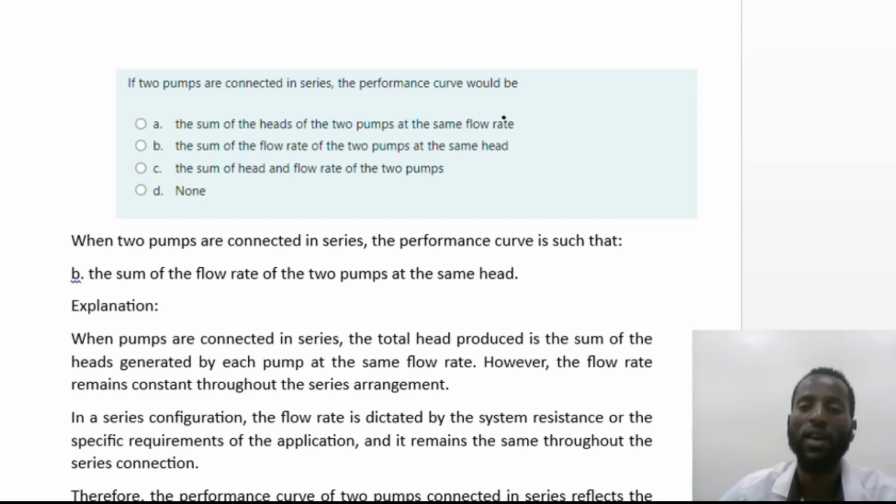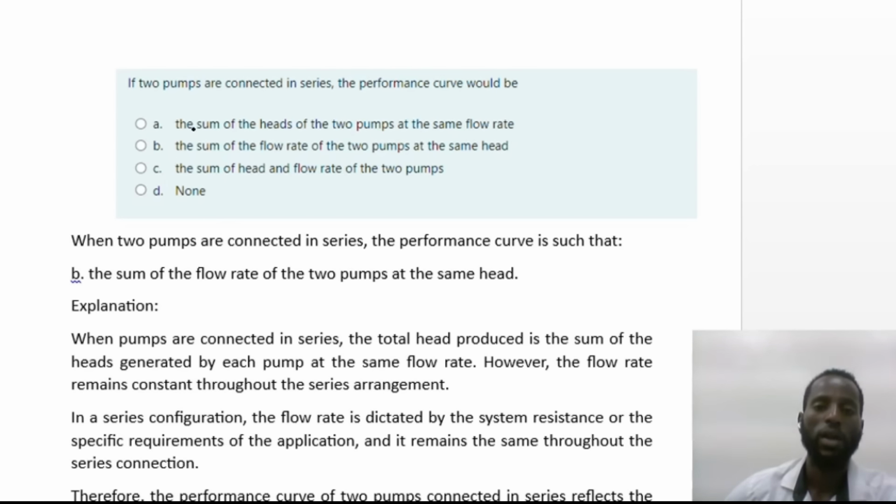As a question, if two pumps are connected in series, the performance curve would be: A, the sum of the head of the two pumps at the same flow rate; B, the sum of the flow rate of the two pumps at the same head; C, the sum of the head and the flow rate of the two pumps; D, none.